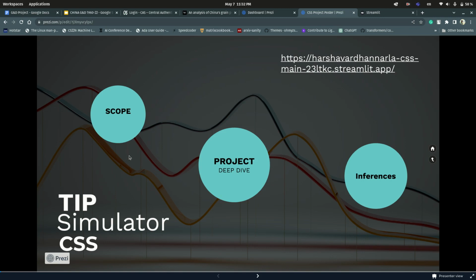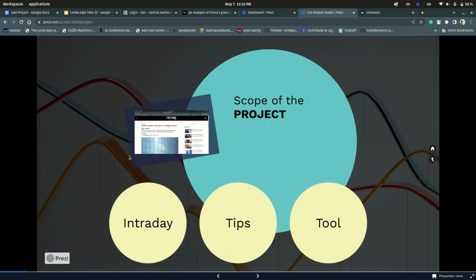Hi, so we're Team Telegram Stock Tip Simulator, and this is our demo video. So we'll start off with the scope and motivation of our project.